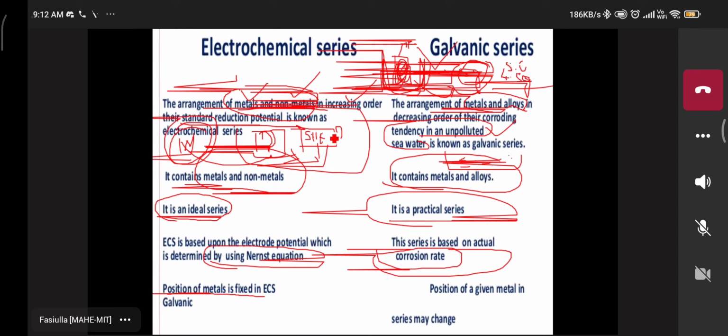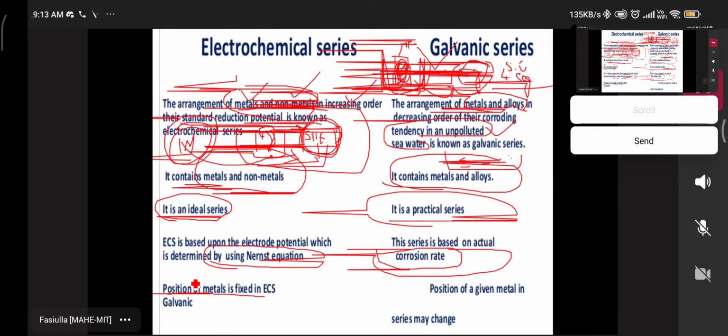For example, I'm not using SHE. Please listen here. I'm using copper, zinc, or any other type of metal. Another metal is unknown. You know the concentration of the electrolyte. Then very easily they are substituted by the Nernst equation. Now which one is unknown? The EMF value of the electrode.